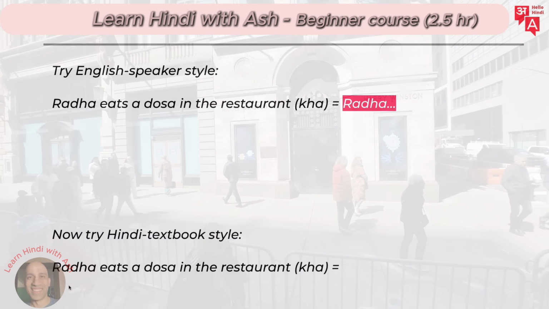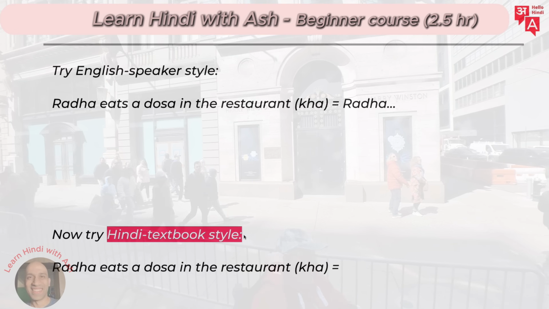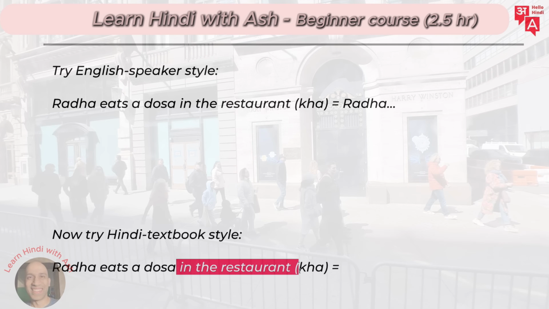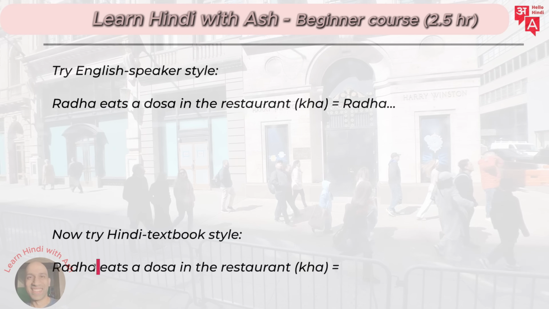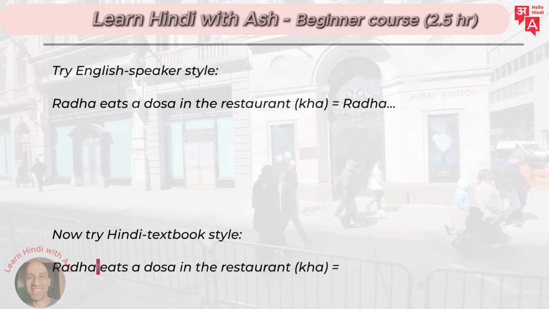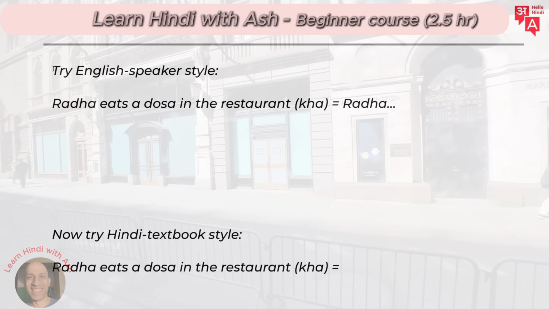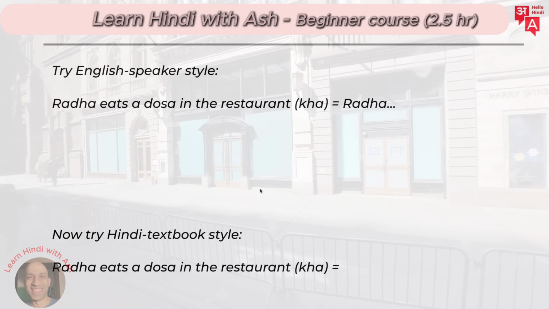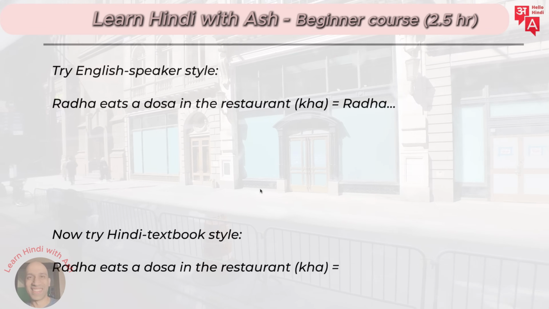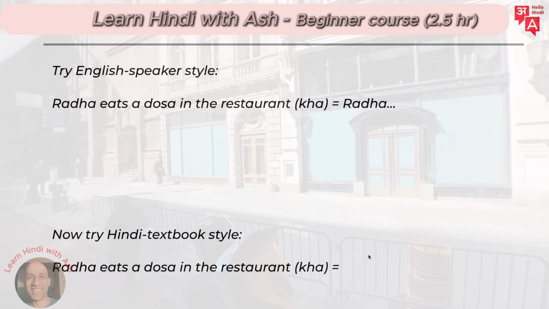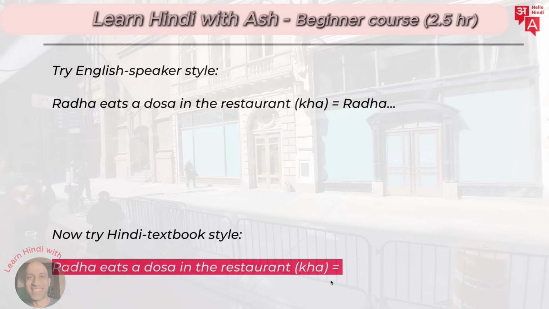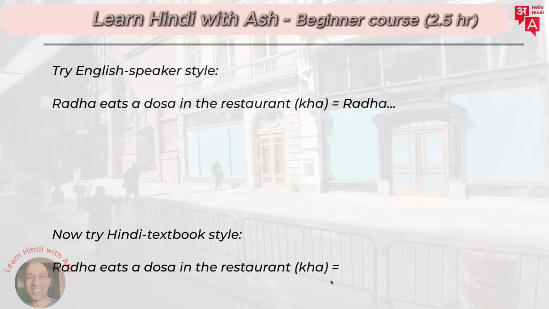Now let's try the same sentence but in the Hindi textbook style. So remember, in the restaurant part comes right after Radha. So you say Radha, then the in the restaurant part, and then you complete the sentence. You'll see it's a bit harder. That is the reason why I've asked you to say it this way, and it's very acceptable to say it. It actually sounds even more cool to say it this way. This sounds a bit stuffy if you keep using this all of the time. It almost feels like you're reading from a book.